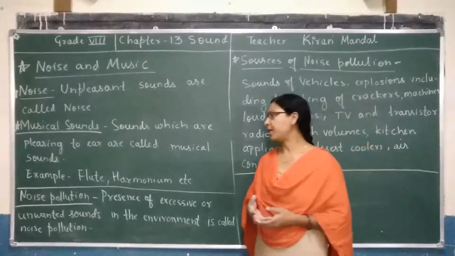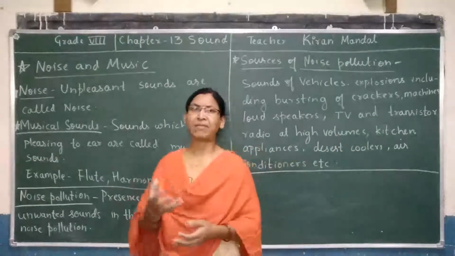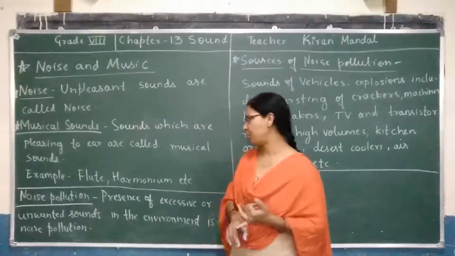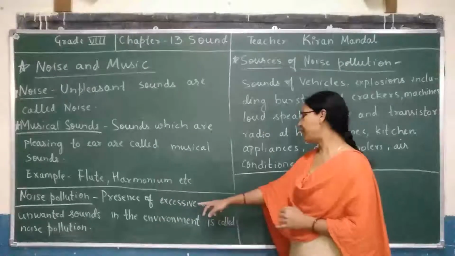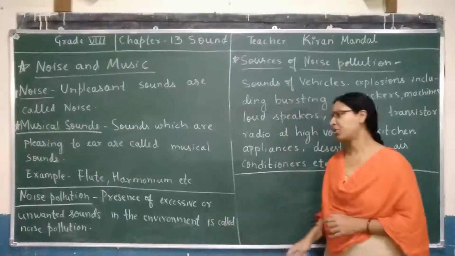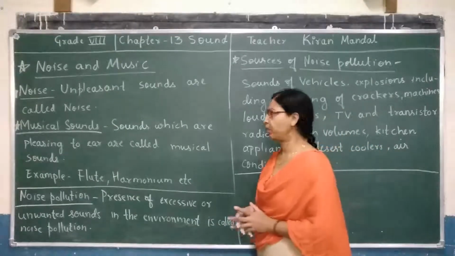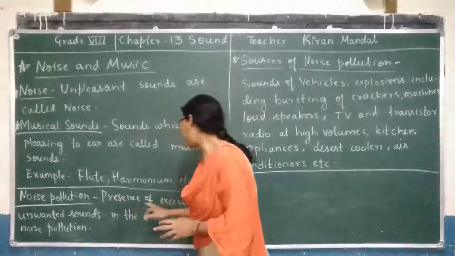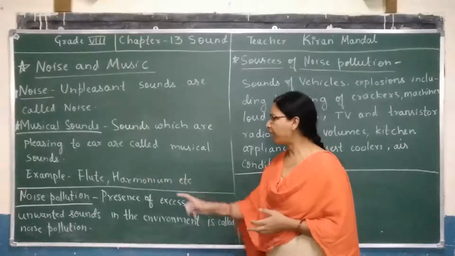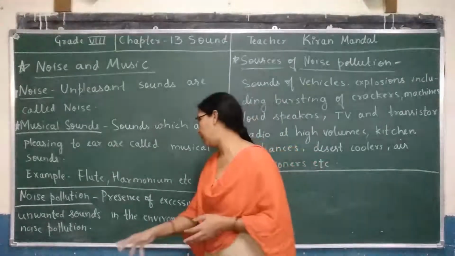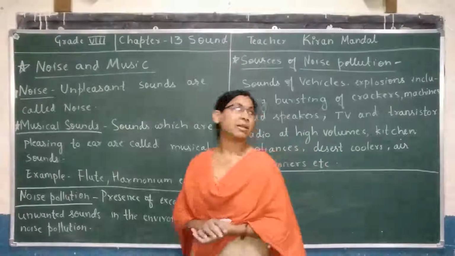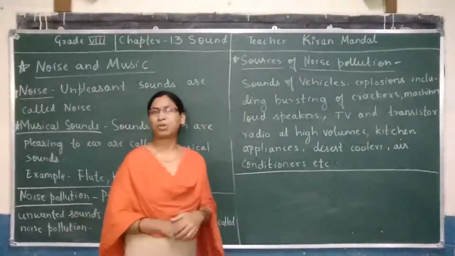Now let us try to understand noise pollution. Like we have learned about many different types of pollution, similarly, there is noise pollution also. So, the presence of excessive or unwanted sounds in the environment is called noise pollution. Once again, the presence of excessive, more than sufficient, or unwanted sounds which are not needed at all in the environment is called noise pollution.